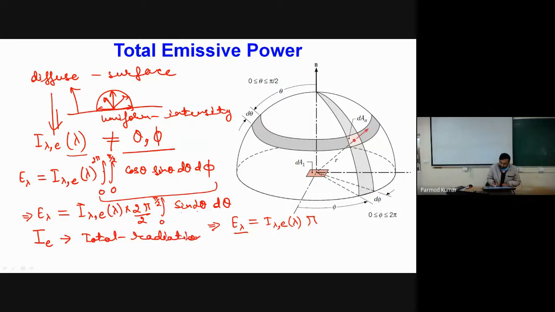Total radiation intensity means it considers the integration over all the wavelengths. Under that scenario, I will get total emissive power as E equal to I e times pi.